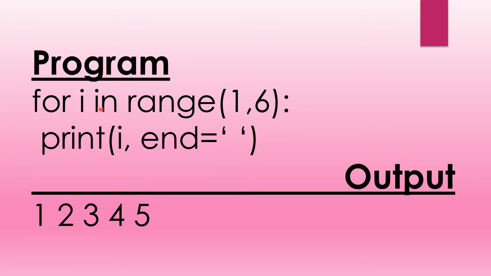Here in a for loop we don't have to give any condition below, like n = n + 1 in the previous while loop. Here it will automatically change the value of i and it will be printed. So you can see the output: first it will be 1, then 2, then again it will come and 3, then 4, then 5, because this would basically mean 1 to 5, not 1 to 6.